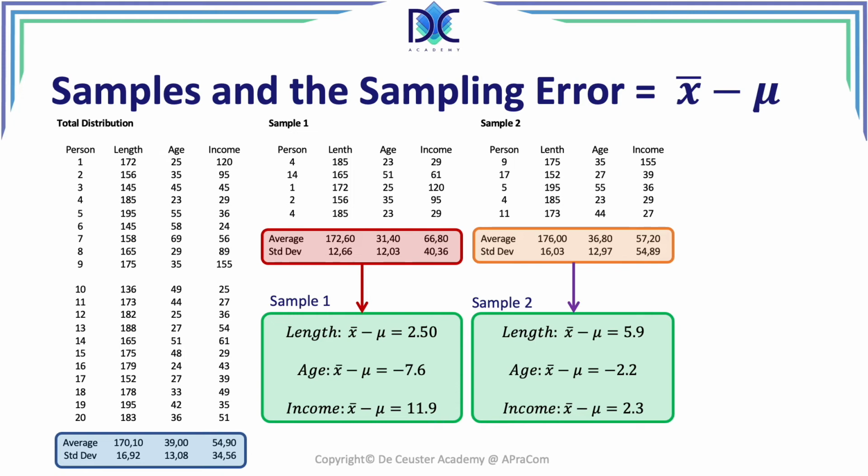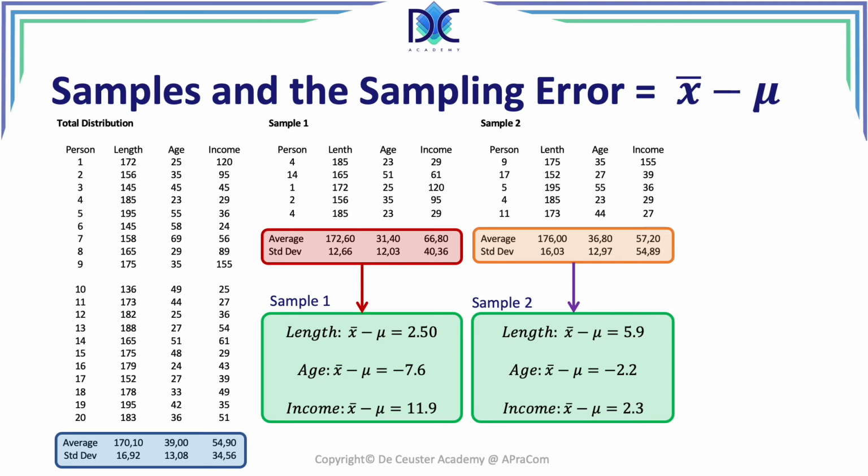Now, what can happen when we look at the samples? Let's look at the length. We know the average is 170.1, but let's now just assume that we take 5 people from the population as a sample, and those are the people with the smallest length, the shortest people.